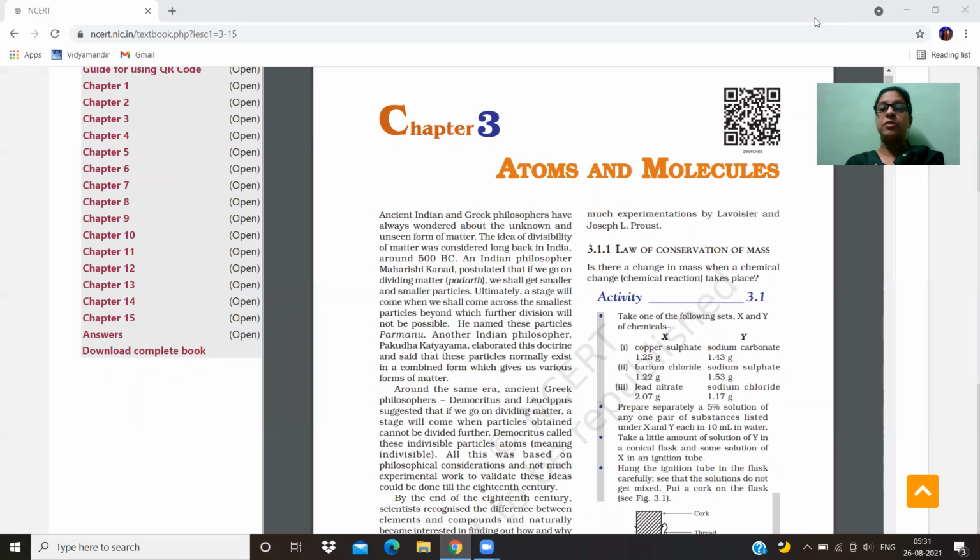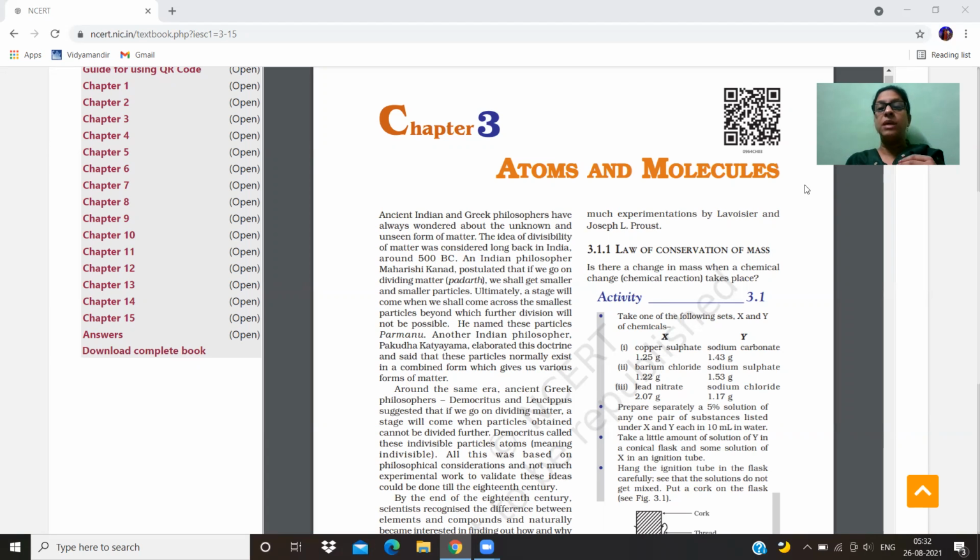The main objective of this chapter is to study what is an atom, what is a molecule, what is an ion, what is a compound, and how we can write down the formula of a compound, as well as the laws of chemical combination: the law of conservation of mass, the law of constant proportions, and from where the definition of atom comes, that means Dalton's atomic theory.